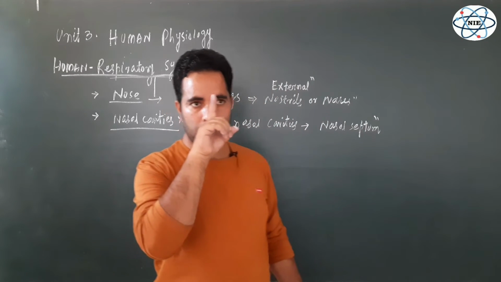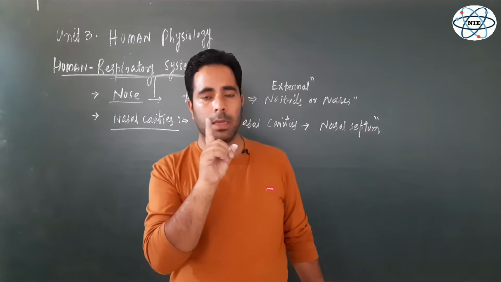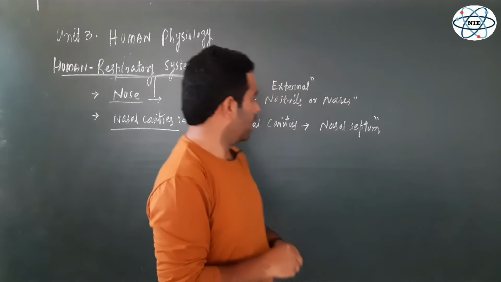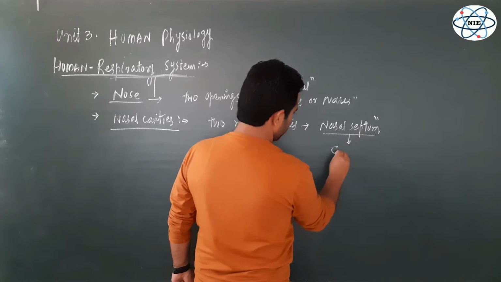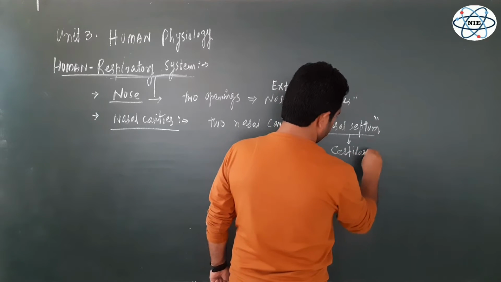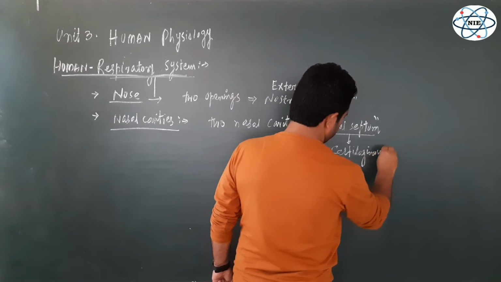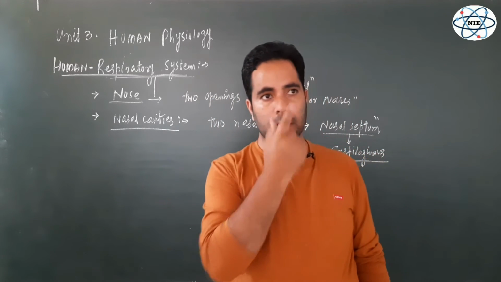So here is a nasal septum inside, that is separating the right nasal cavity from the left nasal cavity. And anteriorly this nasal septum is cartilaginous.